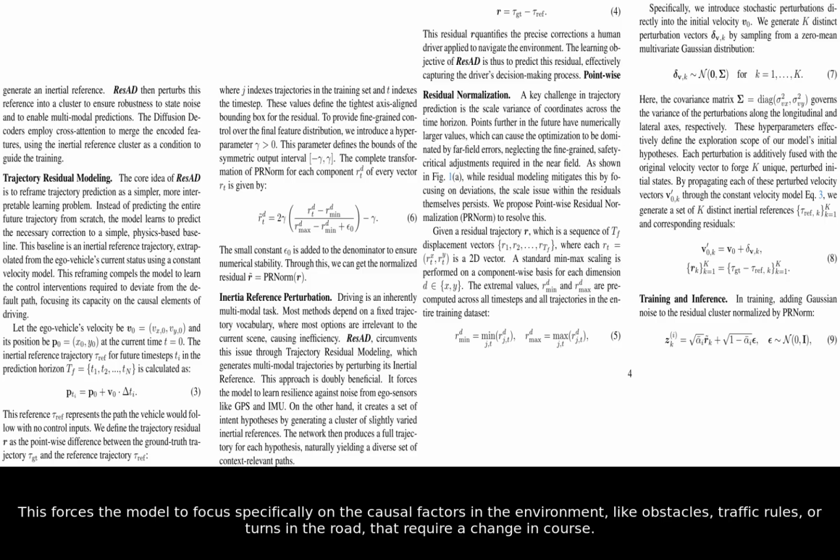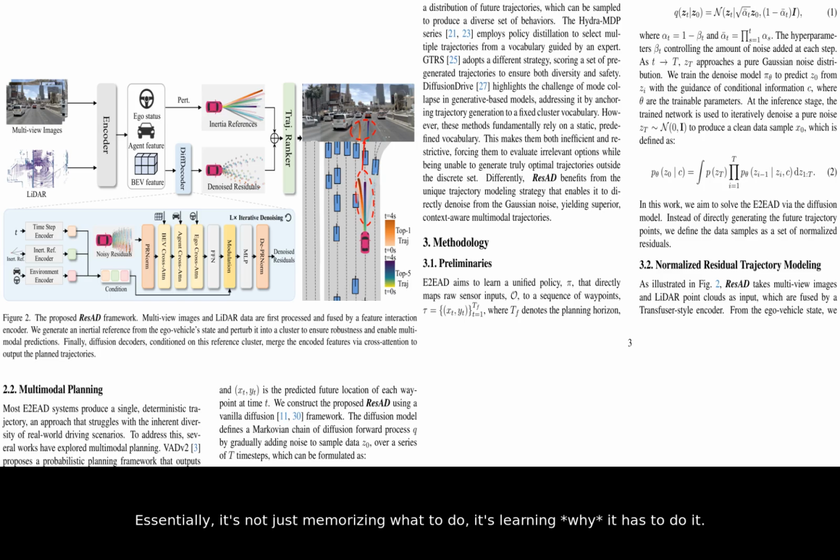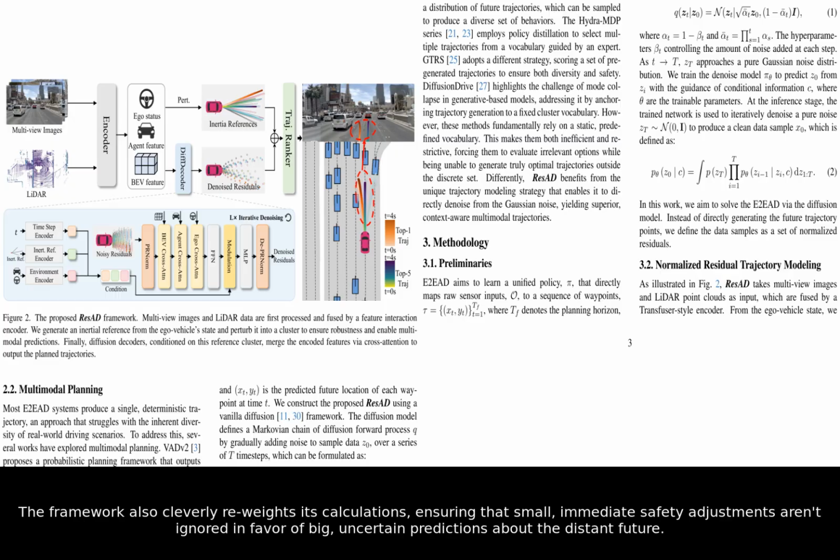This forces the model to focus specifically on the causal factors in the environment, like obstacles, traffic rules, or turns in the road that require a change in course. Essentially, it's not just memorizing what to do, it's learning why it has to do it. The framework also cleverly reweights its calculations, ensuring that small, immediate safety adjustments aren't ignored in favor of big, uncertain predictions about the distant future.